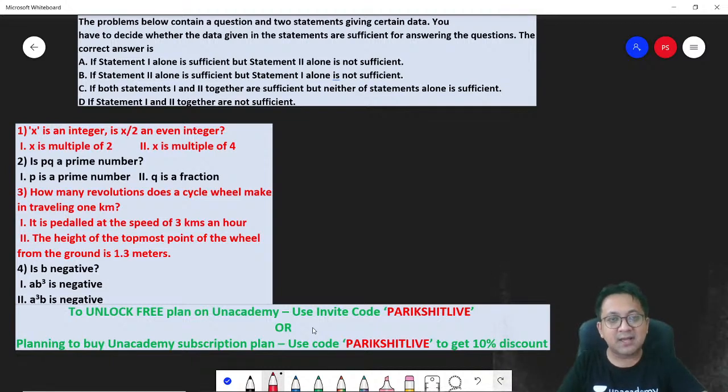The problems below contain a question and two statements giving certain data. You have to decide whether the data given in the statements are sufficient for answering the question. The correct answer is A, if statement 1 alone is sufficient but 2 alone is not sufficient. B, if 2 alone is sufficient but 1 alone is not sufficient. C, if both statements 1 and 2 together are sufficient but neither of the statements alone is sufficient. And D, if statements 1 and 2 together are not sufficient. So you've got 4 options. Let's look at question number 1.